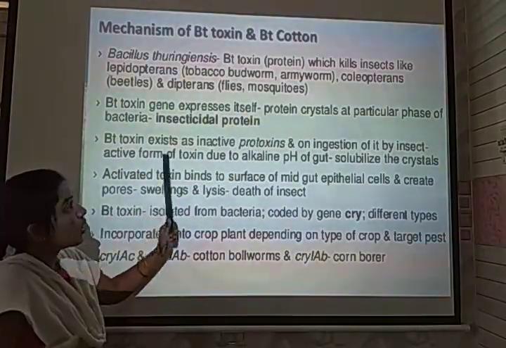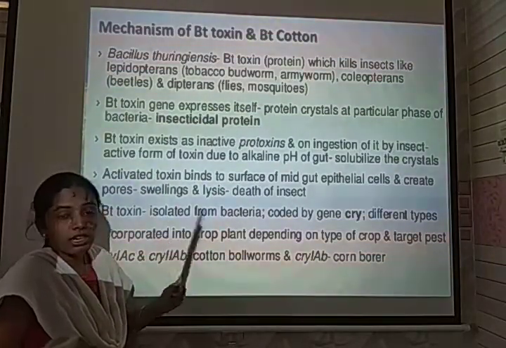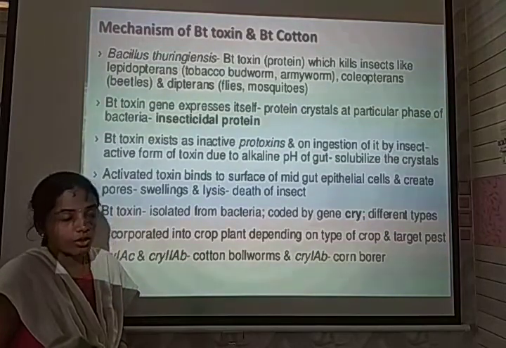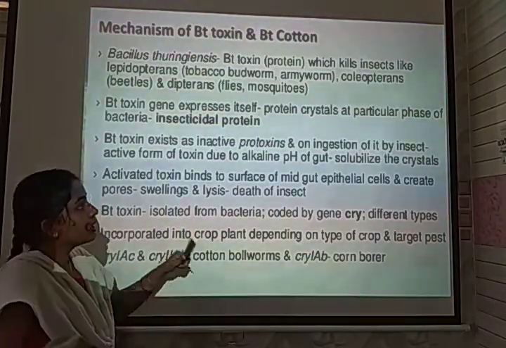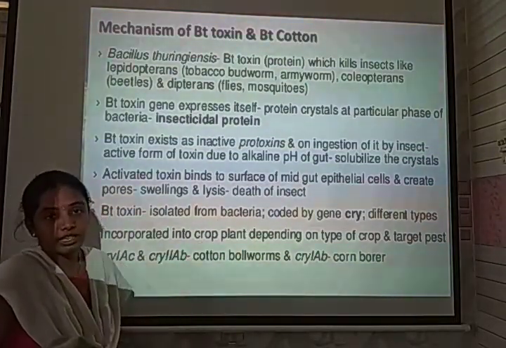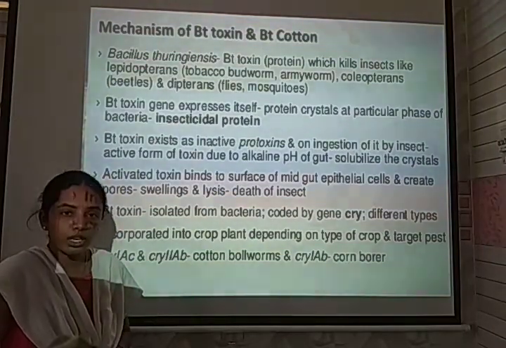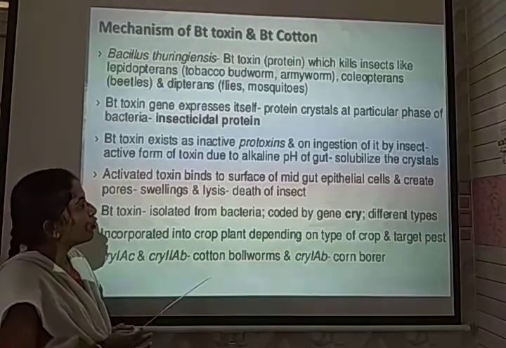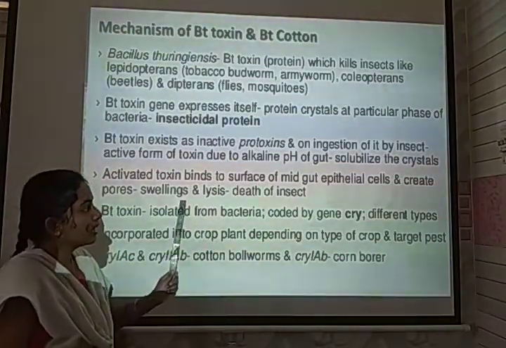So it is called a Cry protein. This cry gene has been introduced into the plant body with the help of rDNA technology. When the insect bites the Cry proteins, they get solubilized in the gut of the insect, due to the alkaline pH of the intestine. This helps in creating pores in the epithelial cells of the intestine,